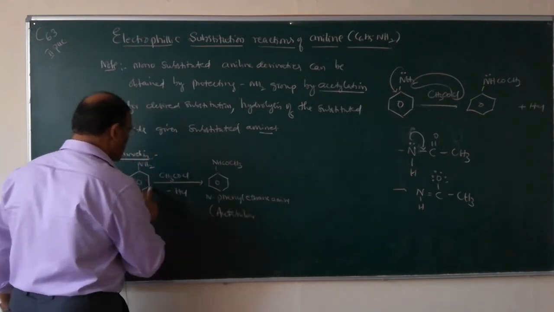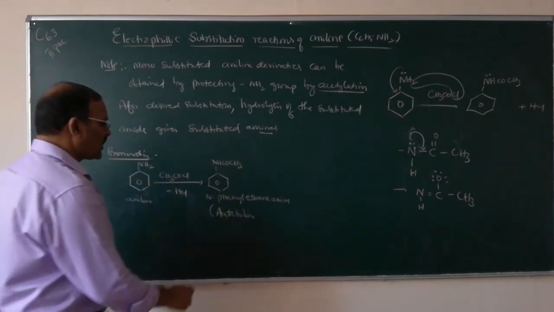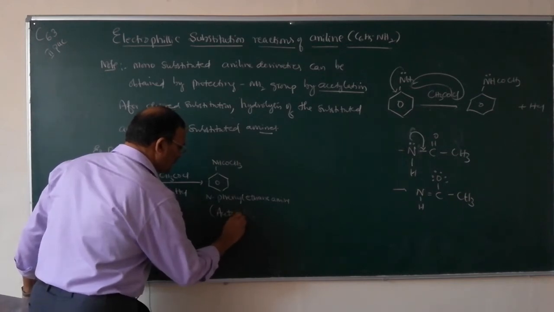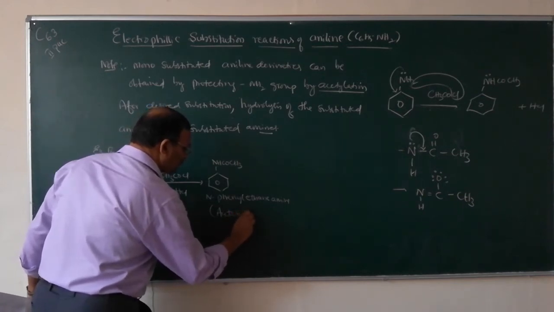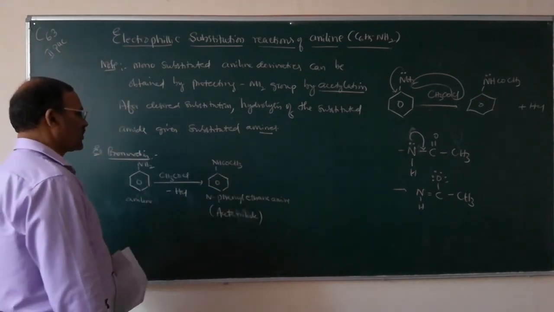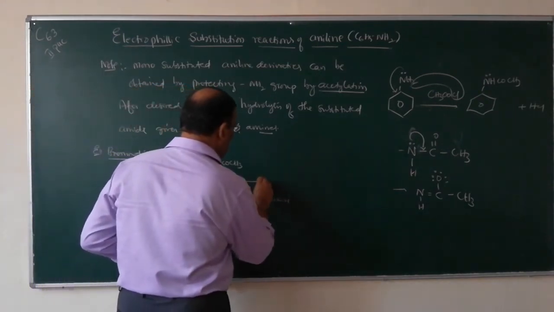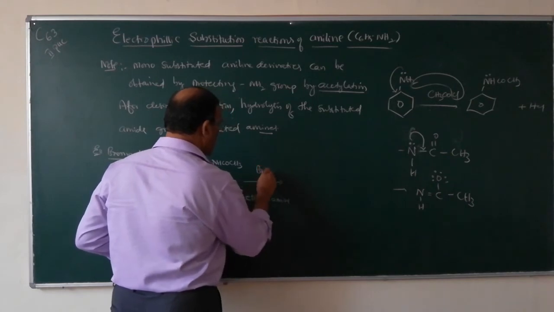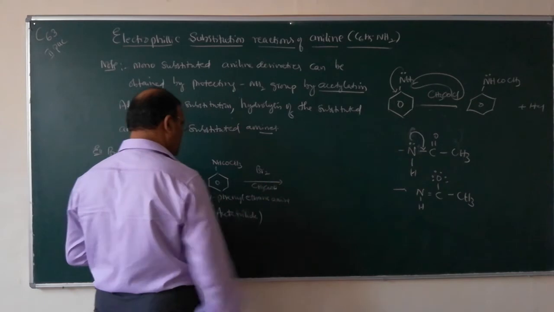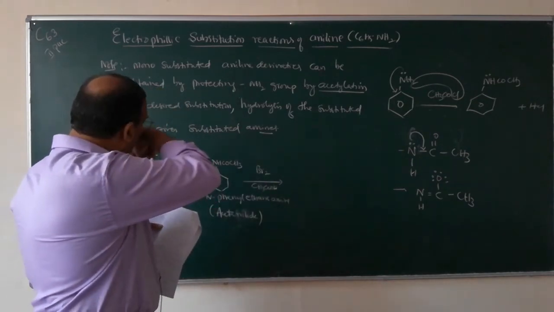Aniline is converted into acetanilide by acetylation. Now it is brominated with Br2 in the presence of CH3COOH, acetic acid. What happens?